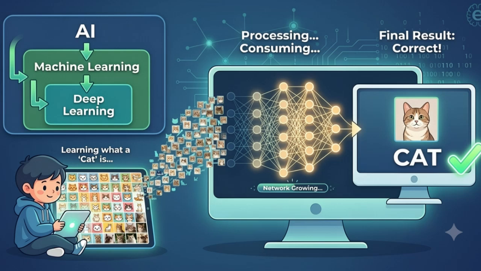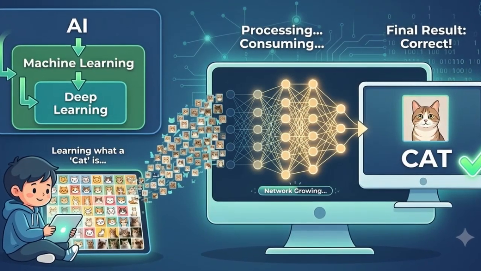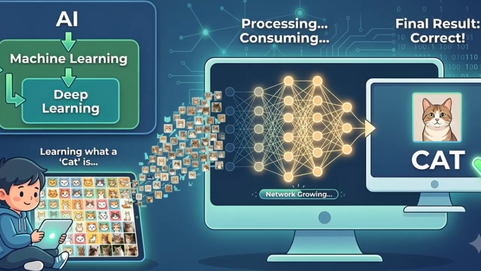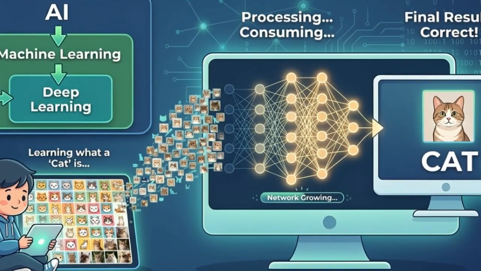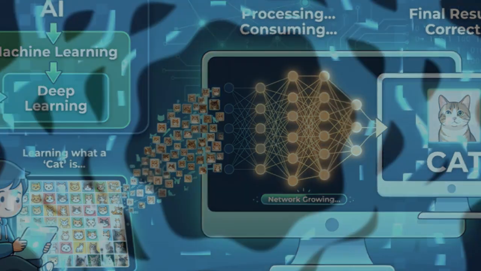Imagine teaching a child to recognize a cat. Instead of giving many rules, you simply show thousands of cat pictures. After seeing enough examples, the child naturally learns what a cat looks like. Deep learning works the same way. Instead of being programmed with every rule, it learns patterns directly from data. The more quality data it receives, the better it becomes at making predictions. That's why deep learning is one of the most powerful technologies in artificial intelligence.